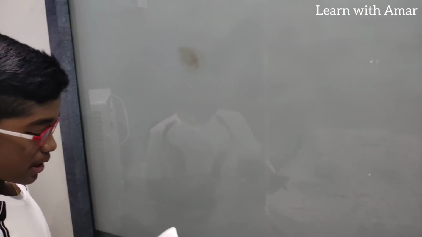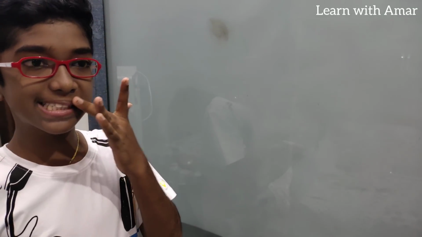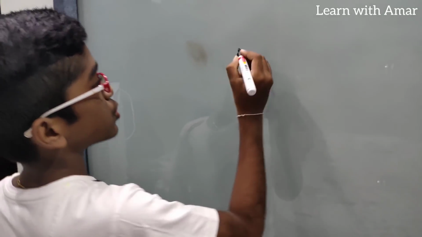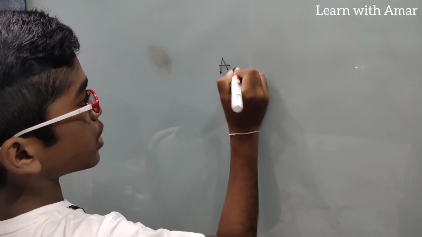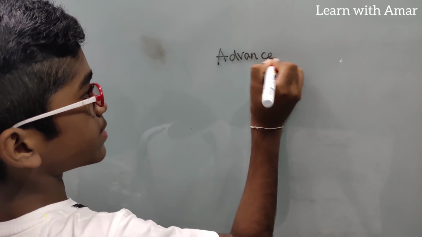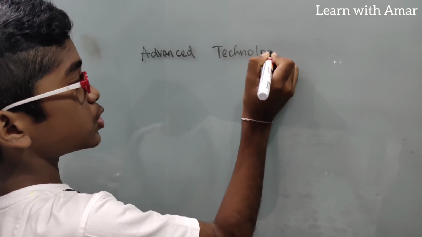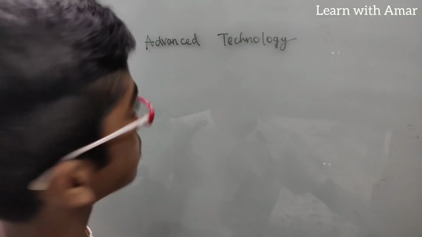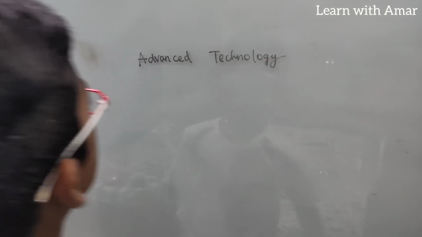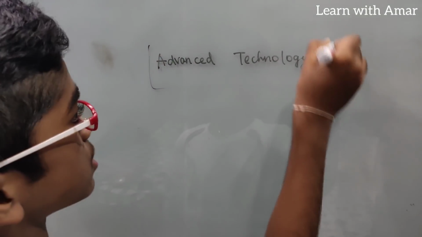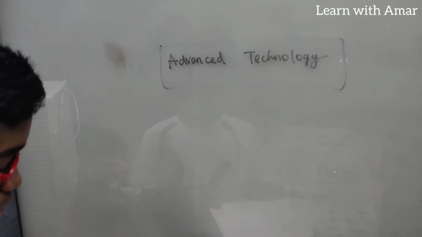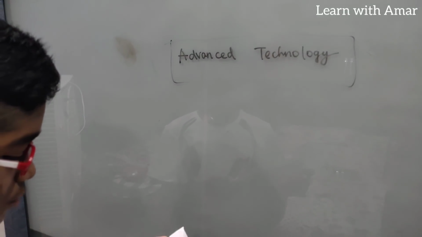Now, let's look at advanced technology. What about their technology? Was it advanced or just like Stone Age? So they used advanced technology. Their technology was advanced. So what can we write?